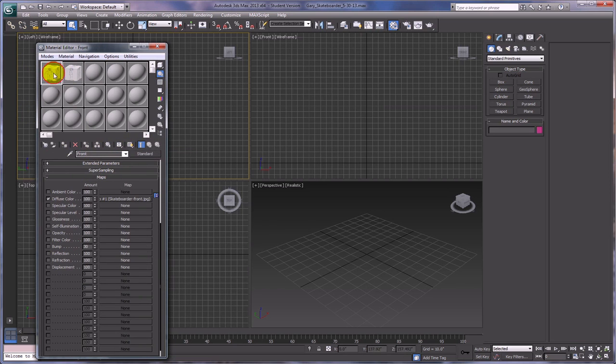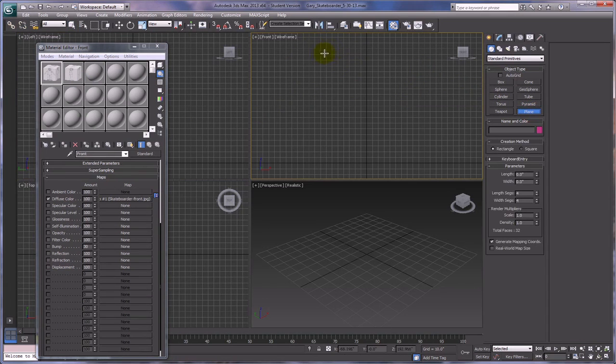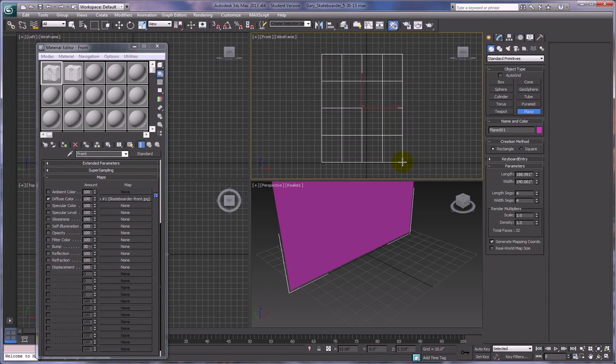Let's go ahead and make our planes, and we'll apply them. So in the front viewport, I'm going to create a plane, and I'm not going to worry about the dimensions right now. We'll get that information in a minute, and that's going to come right from our image. But first let's get 1 and 1 for our segments, because we don't really want any segments on this.